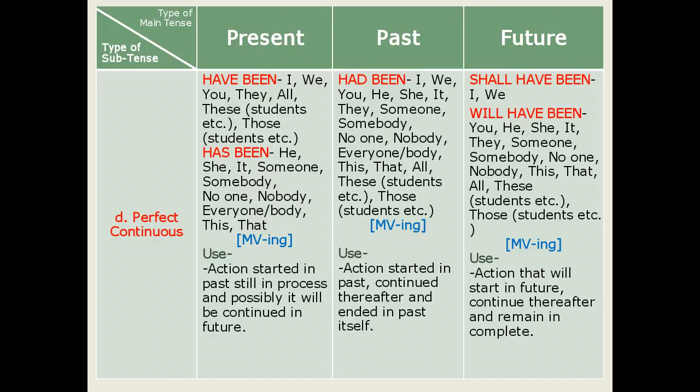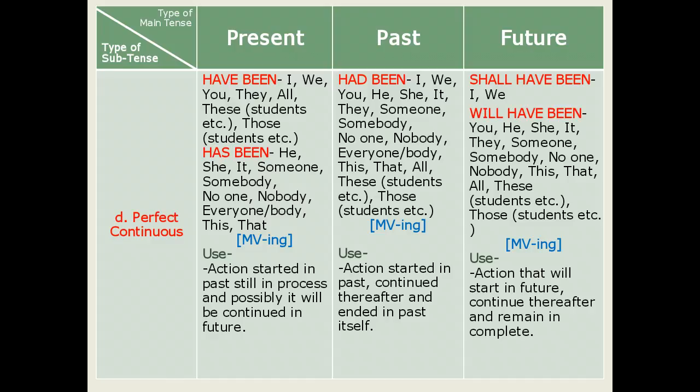After have been or has been, an action denoting main verb occurs in its present participle form, or say MV-ing form, or even we can say MV4 form. And the use of this tense is to mention any action started in past, still in process, and possibly that action will be continued in future.